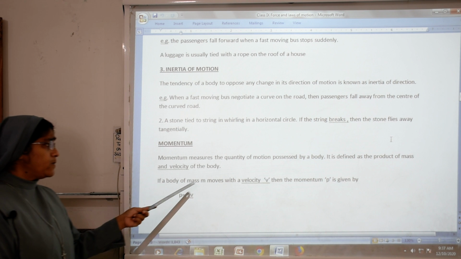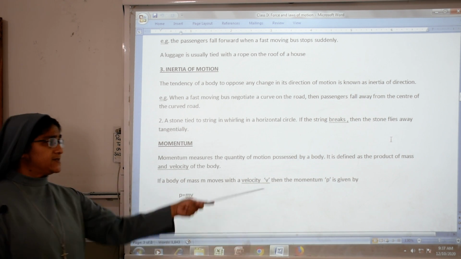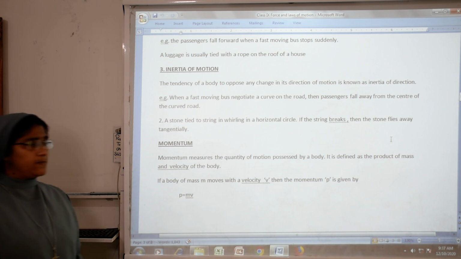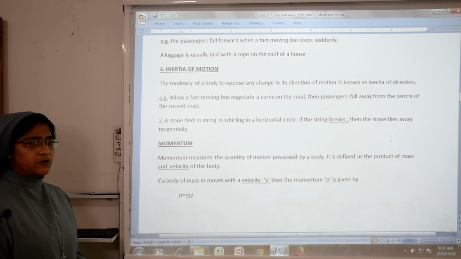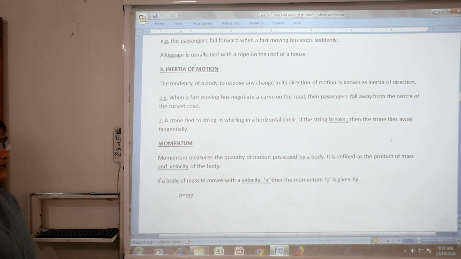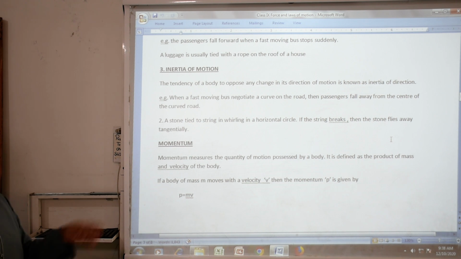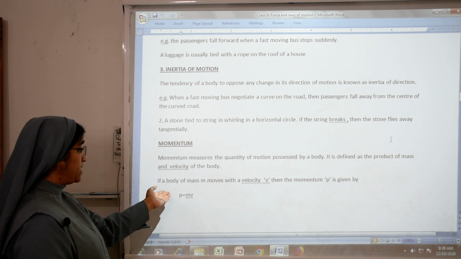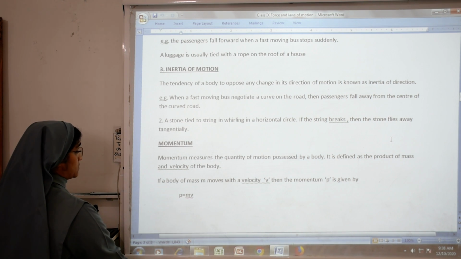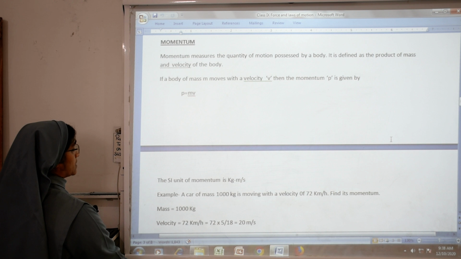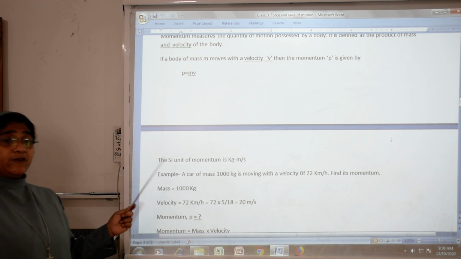So if a body of mass m moves with velocity v, then the momentum we will say is p. Momentum is denoted by p, velocity is denoted by v, and mass is denoted by m. Momentum is the product of mass and velocity, so p equals mass into velocity.